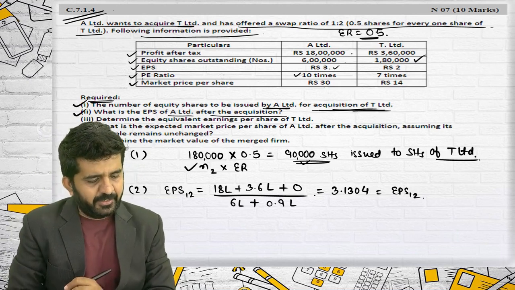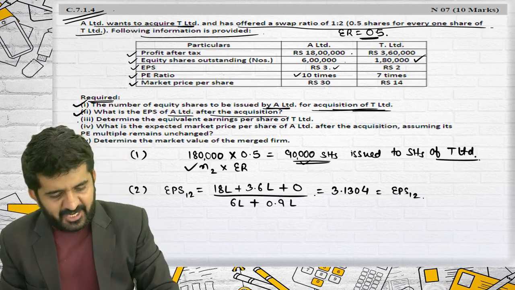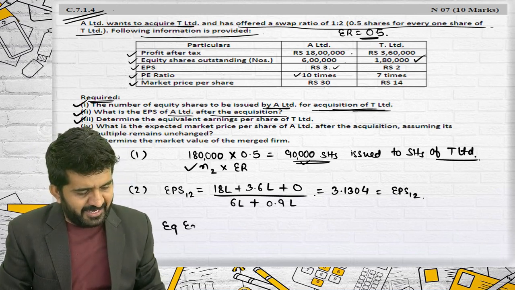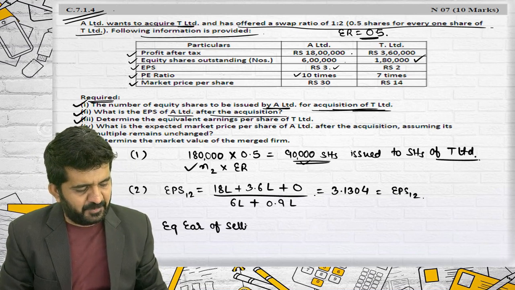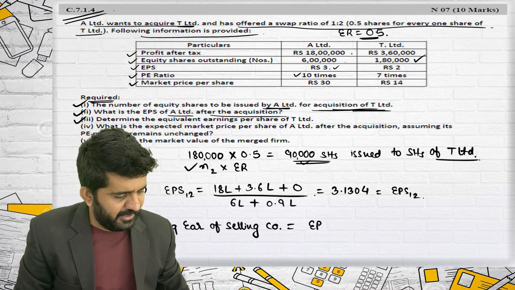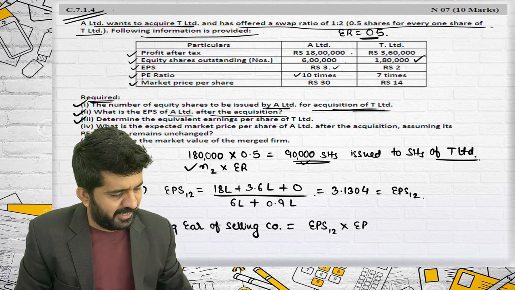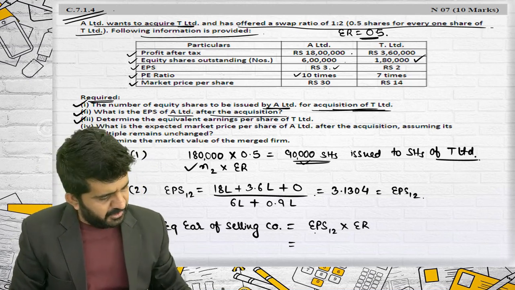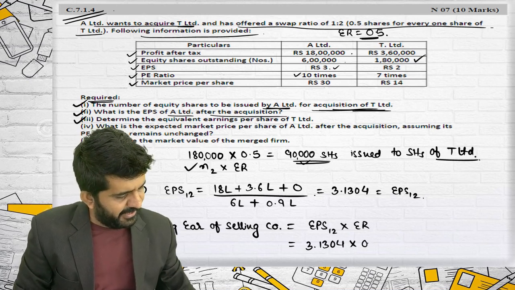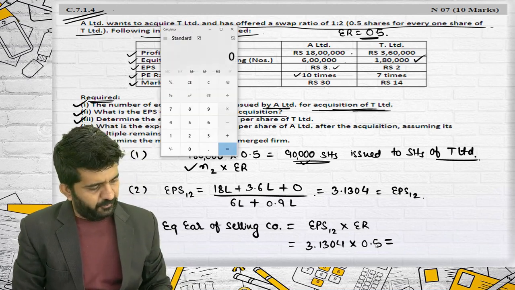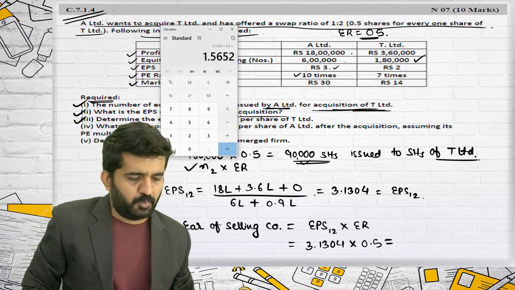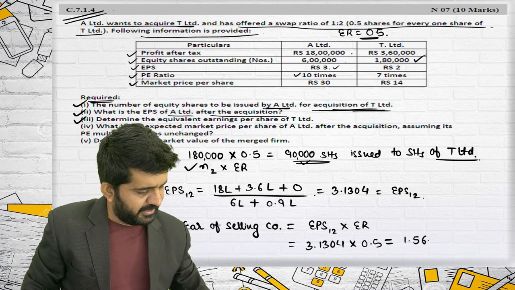3. Determine equivalent earning per share of T Limited. Equivalent earnings of a selling company. We have done questions number 1, 2 and 3 based upon this concept only. It is EPS 1-2 multiplied by exchange ratio. What is EPS 1-2? 3.1304 multiplied by exchange ratio 0.5. 3.1304 multiplied by 0.5 is 1.5652.